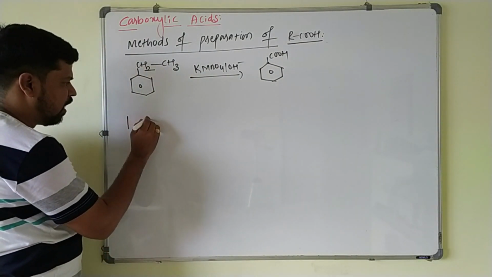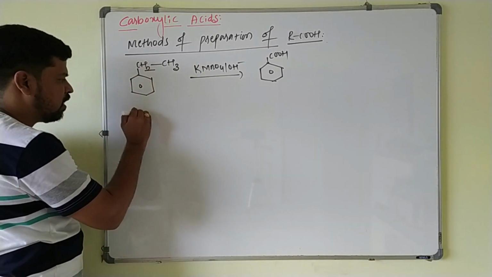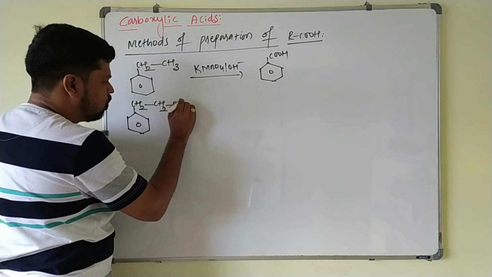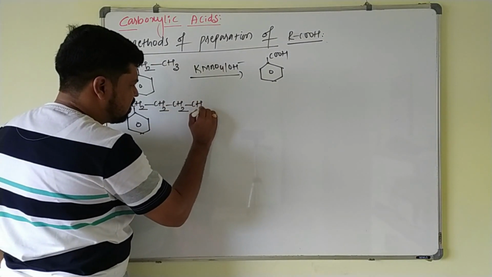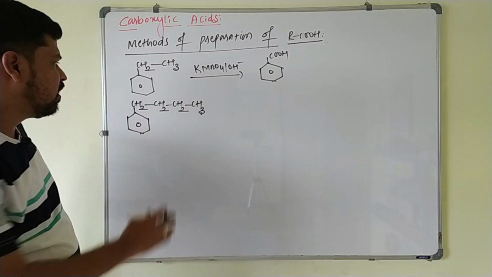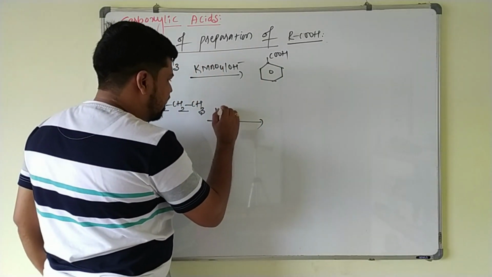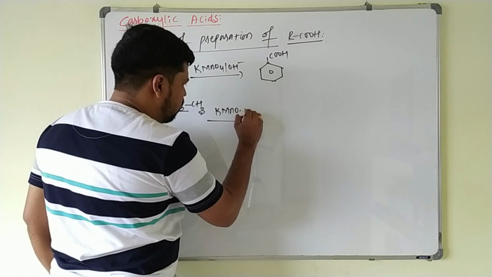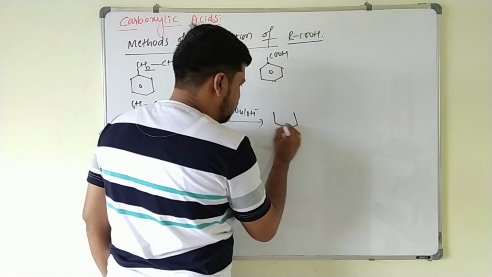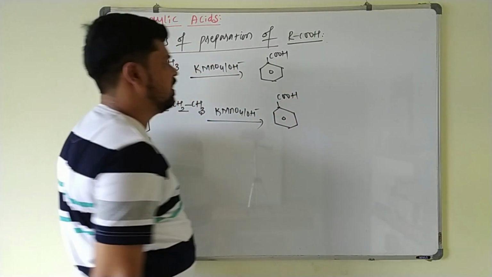Whatever the length of the alkyl chain present on the benzene ring, you just have to convert it into carboxylic acid here. Suppose I take CH2 and CH3 also, irrespective of the length of this alkyl group, it is oxidized to what? Simply benzoic acid here. This is KMnO4 in the presence of basic medium. Again it is oxidized to what? Just benzoic acid.